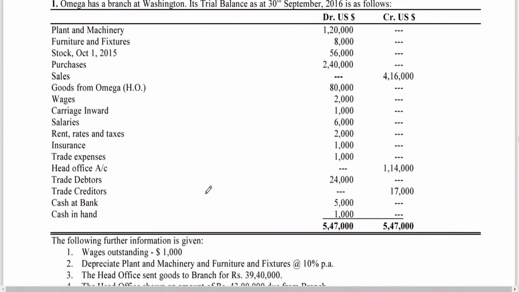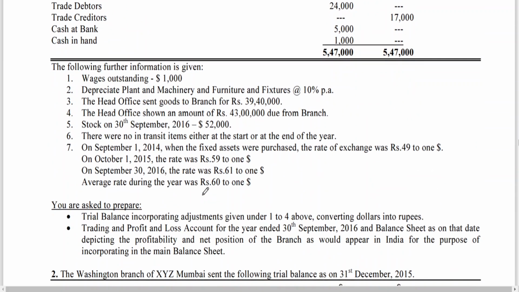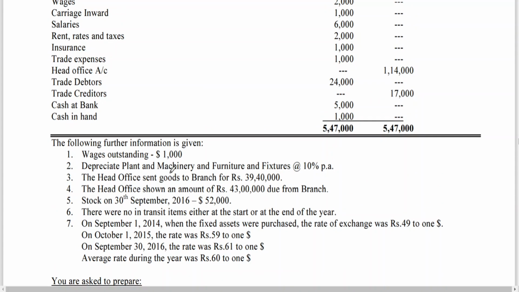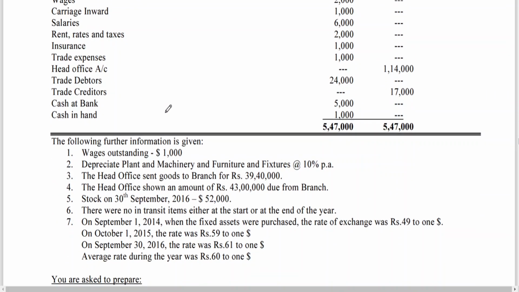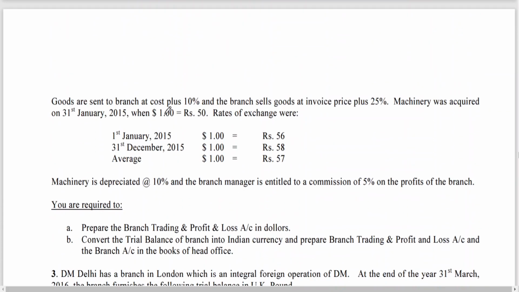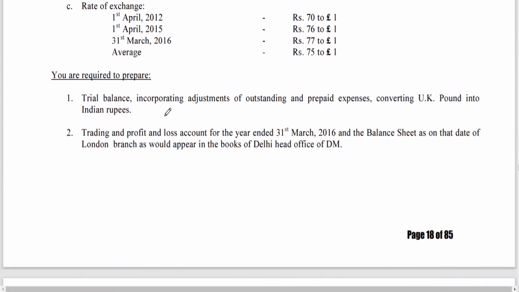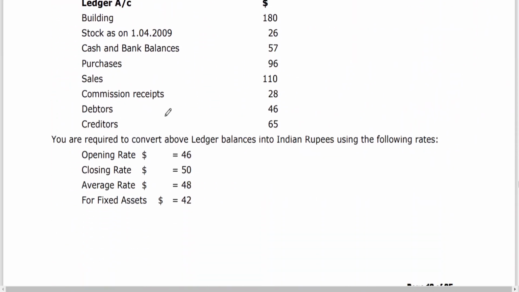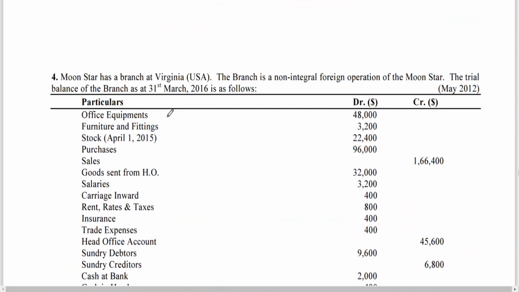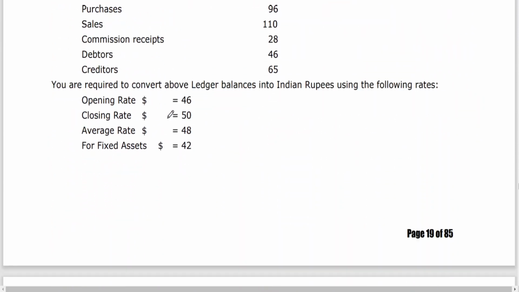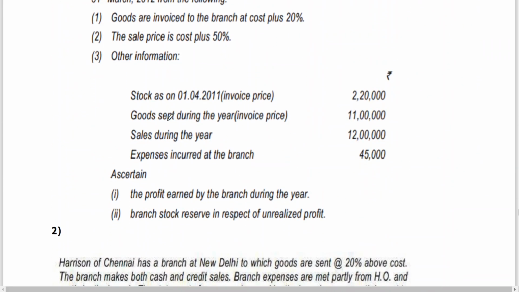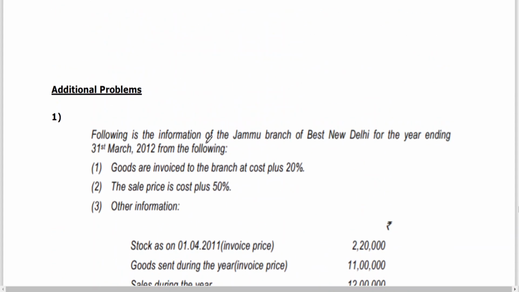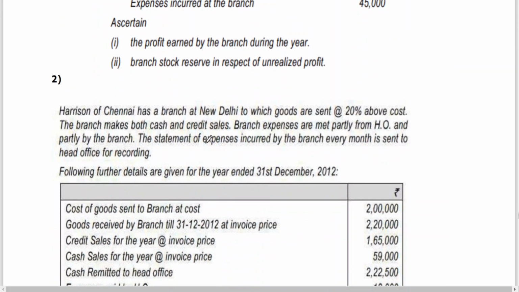I can't explain everything; you need to practice a bit. But having said that, I got one more problem, of a model which hasn't been covered. Foreign branches we will work out in maybe 3 or 4 classes. With that we can finish off the syllabus. In branch accounts, foreign branches, you have 4, 5, 6 problems. There are additional problems in the study material. You can keep on practicing.